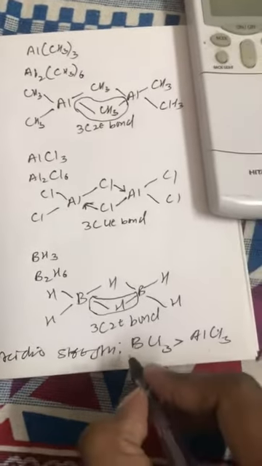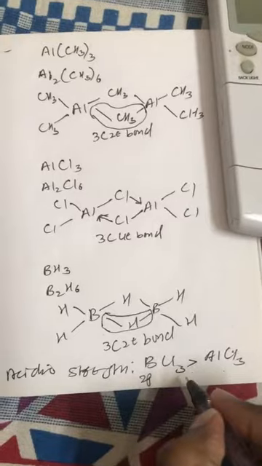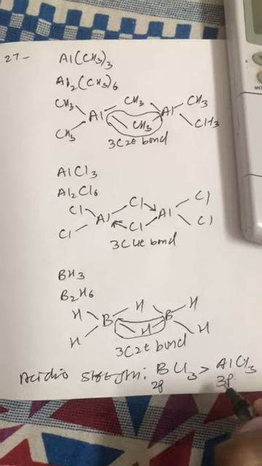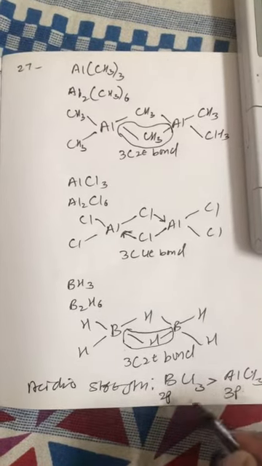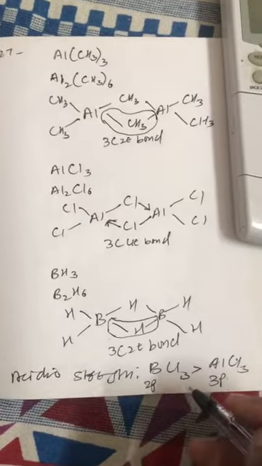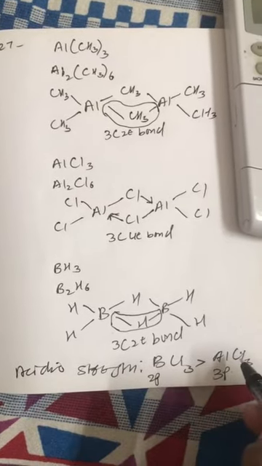Why? Because in this, 2p orbital participates and in this, 3p orbital participates. So obviously this can accept electrons easily. So this is a stronger acid compared to AlCl3.